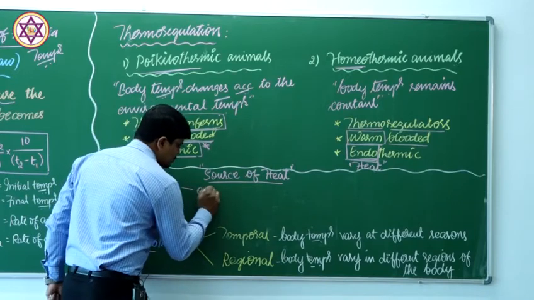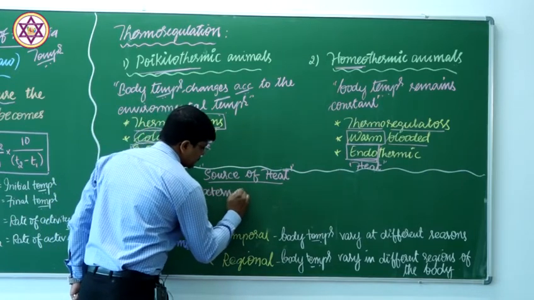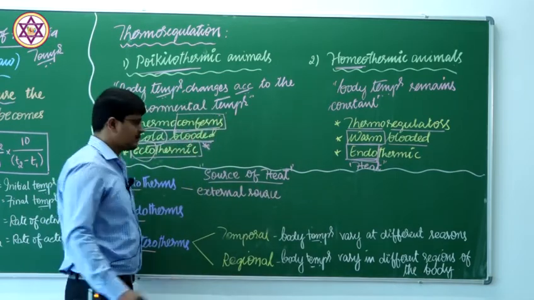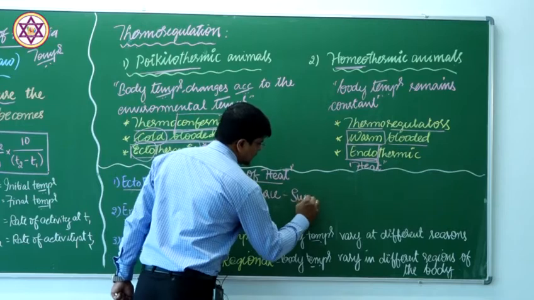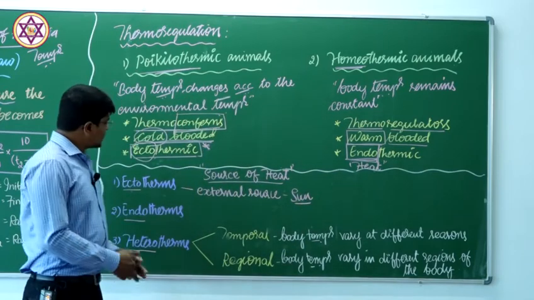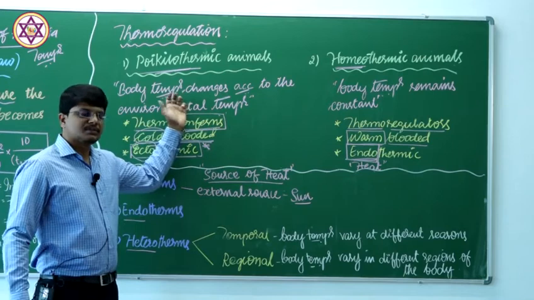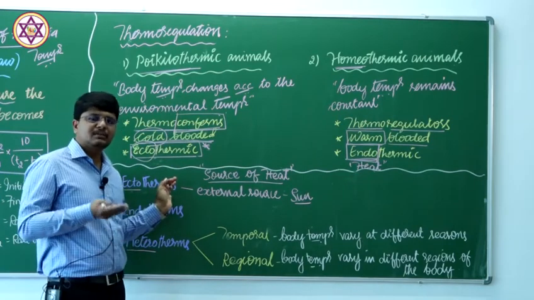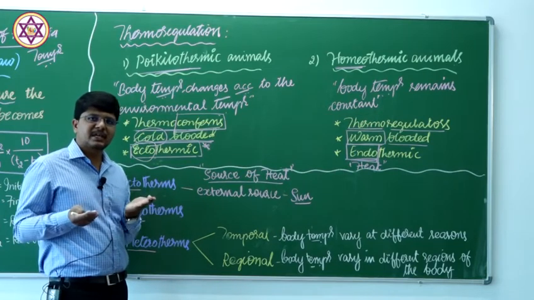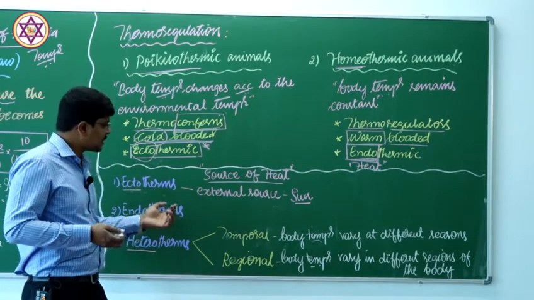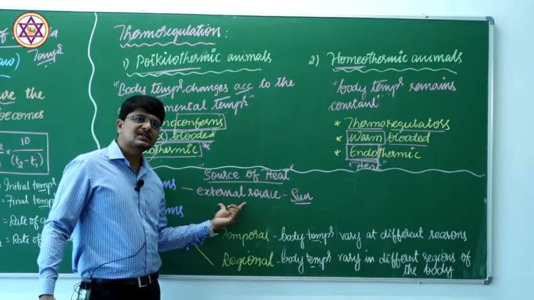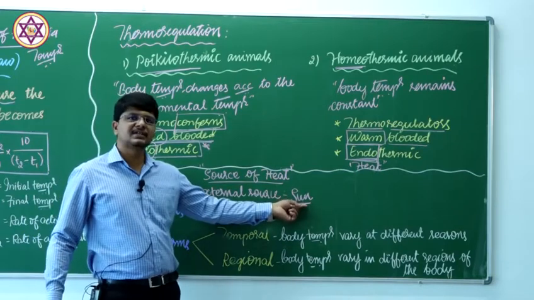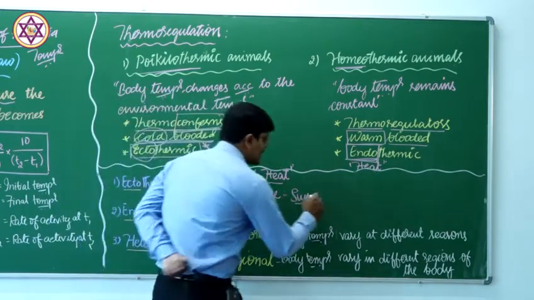We discussed ectotherms and endotherms. Ectotherms are the animals which depend on other external sources for the heat. The best example is sun radiation. These ectotherms, or the poikilotherms or the thermoconformers, in order to increase their body temperature to cope with the external environmental temperature, depend on an external source. Therefore, ectotherms use an external source like sun radiation.